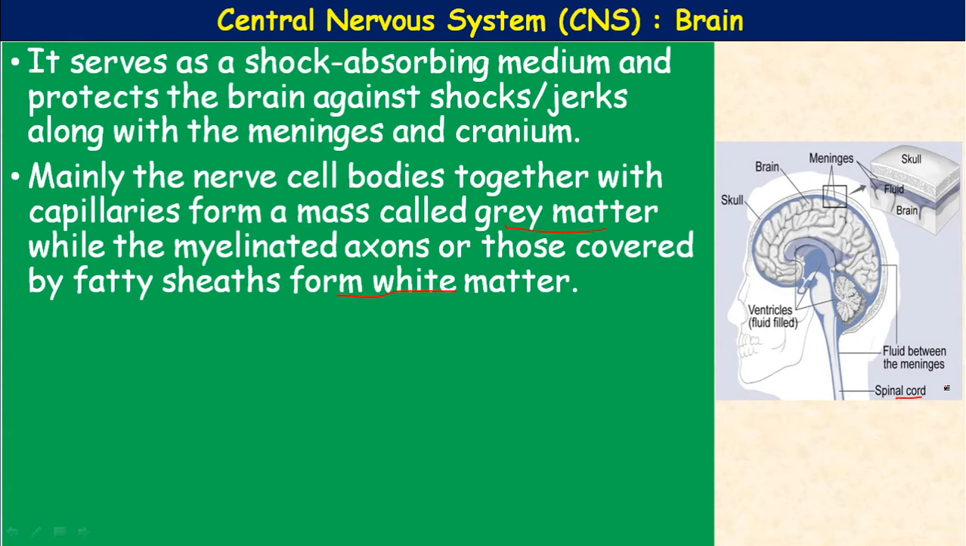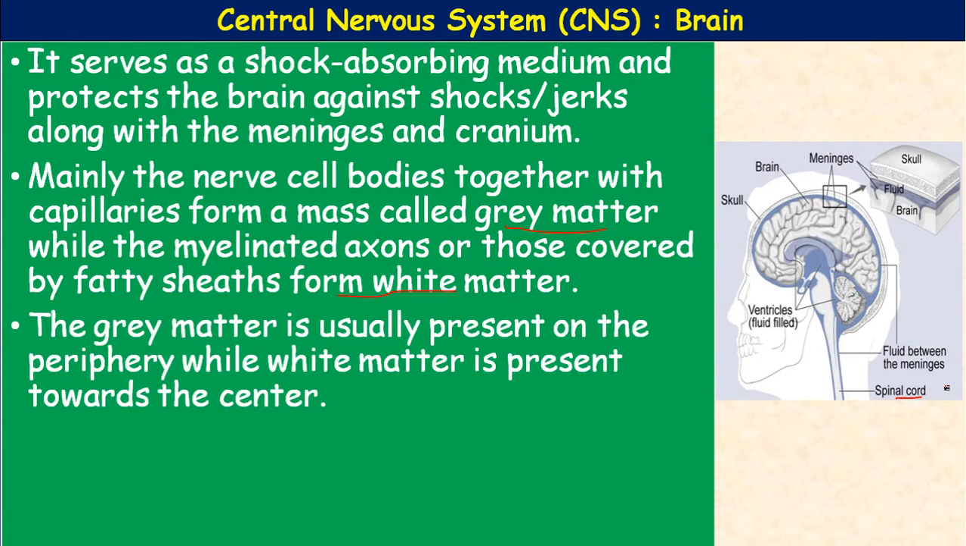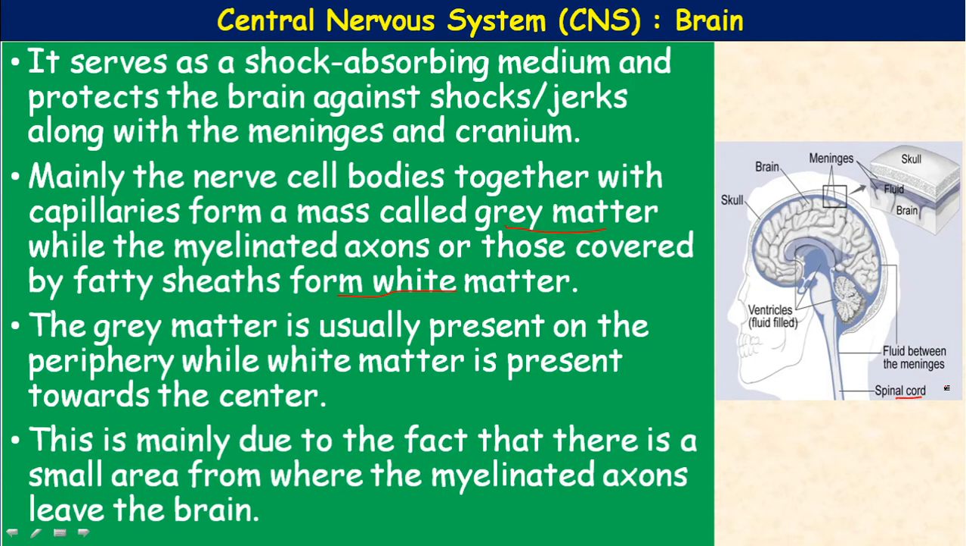Okay, so the gray matter is usually present on the periphery, meaning outer gray matter, and the white matter is present towards the center, meaning inner white matter. This is mainly due to the fact that there is a small area from where these myelinated axons leave the brain. That's why inner white matter, outer gray matter.